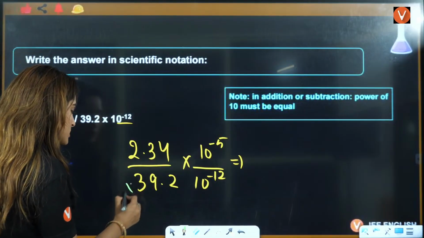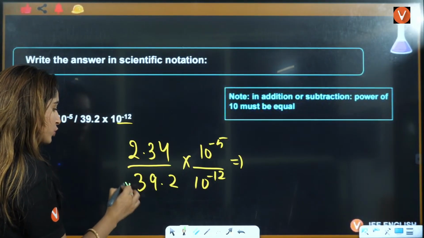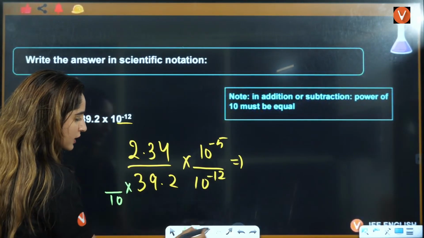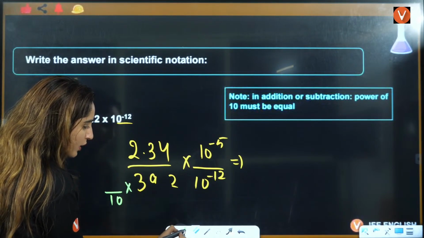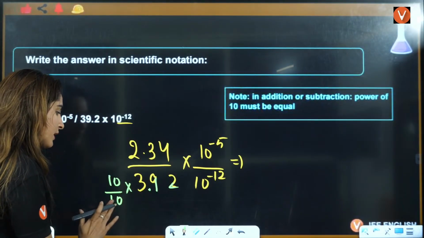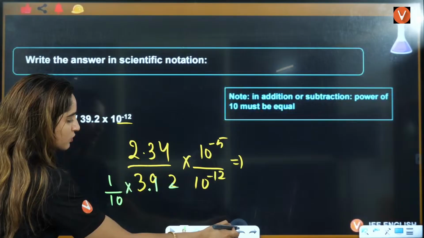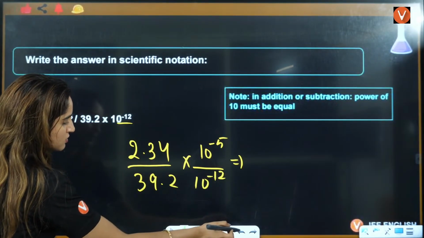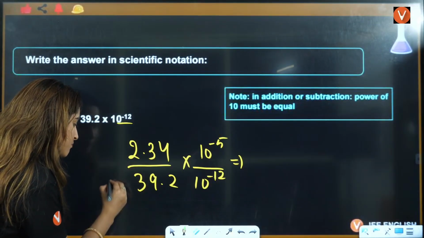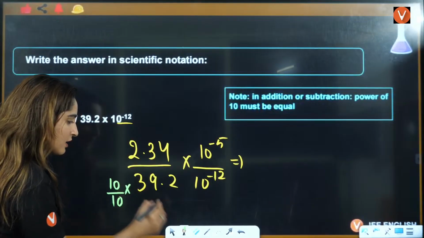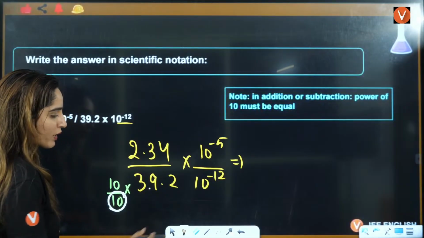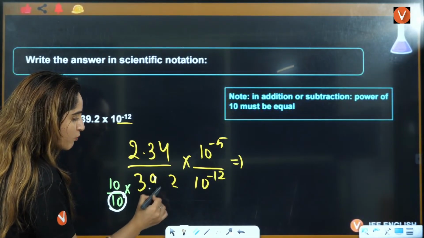So what I'll do for this: if I want to have the decimal point here, I'll divide it by 10, and I'll also multiply this by 10. I'll tell you this again. I need to have the decimal point here. If I multiply and divide this by 10, because of this 10 here, it will become 3.92.